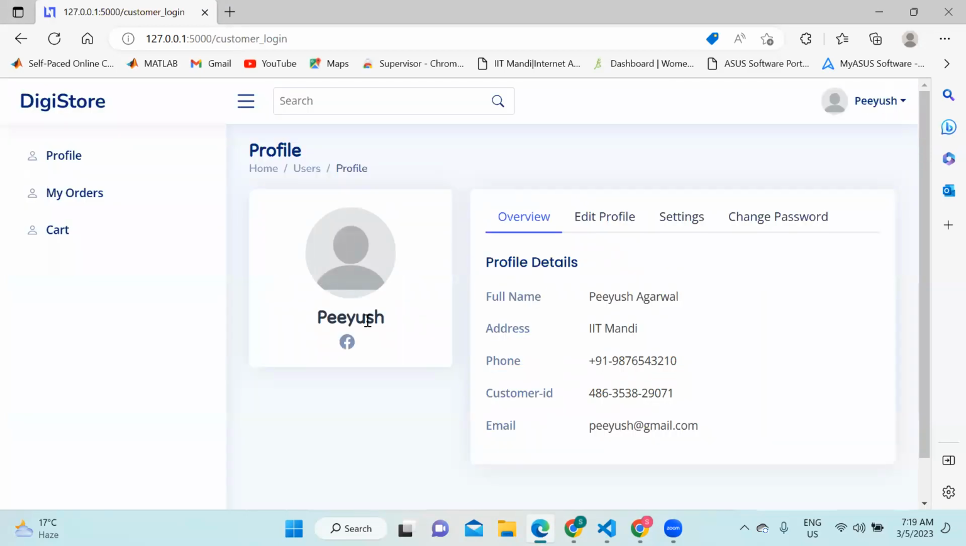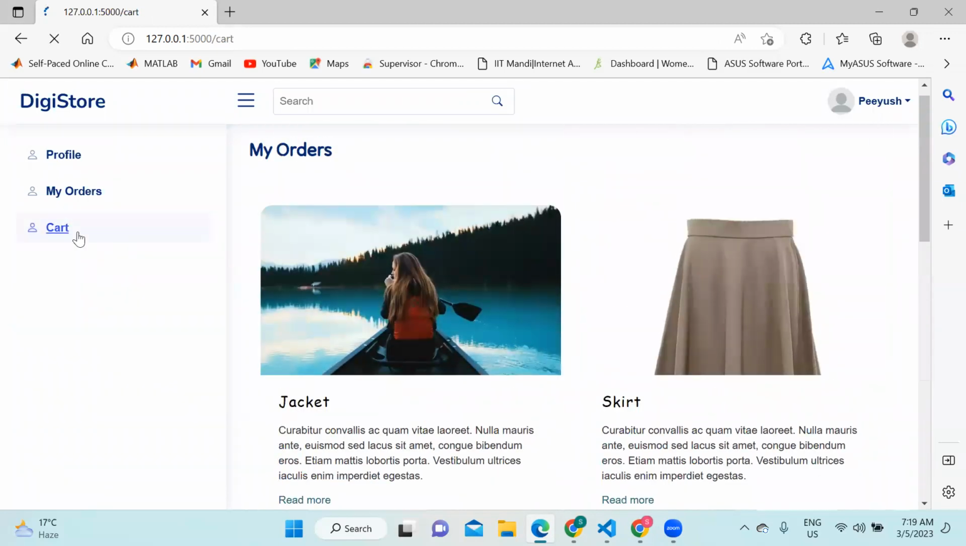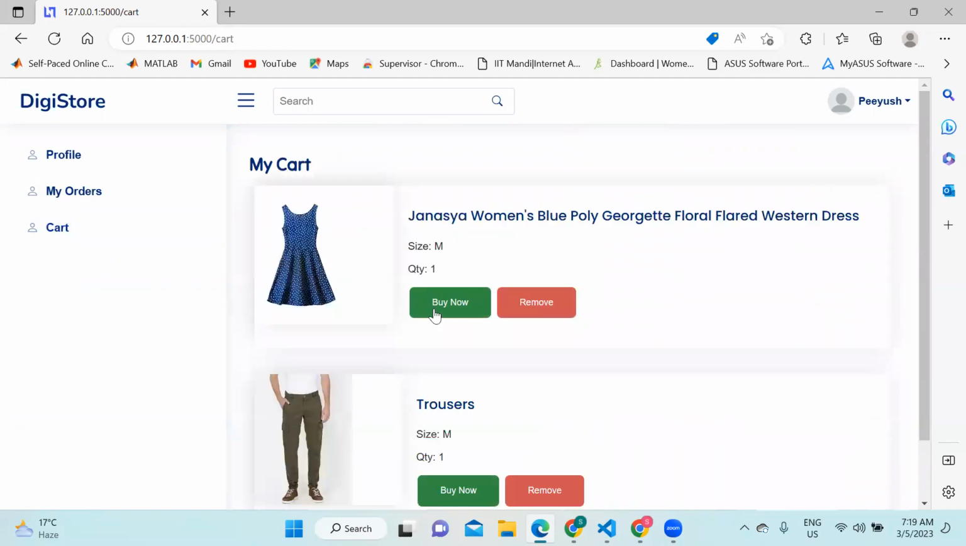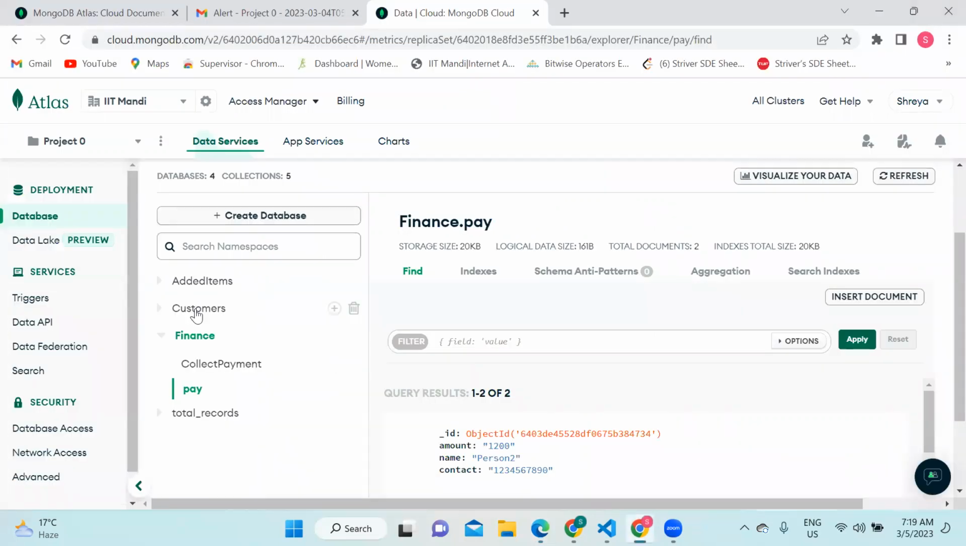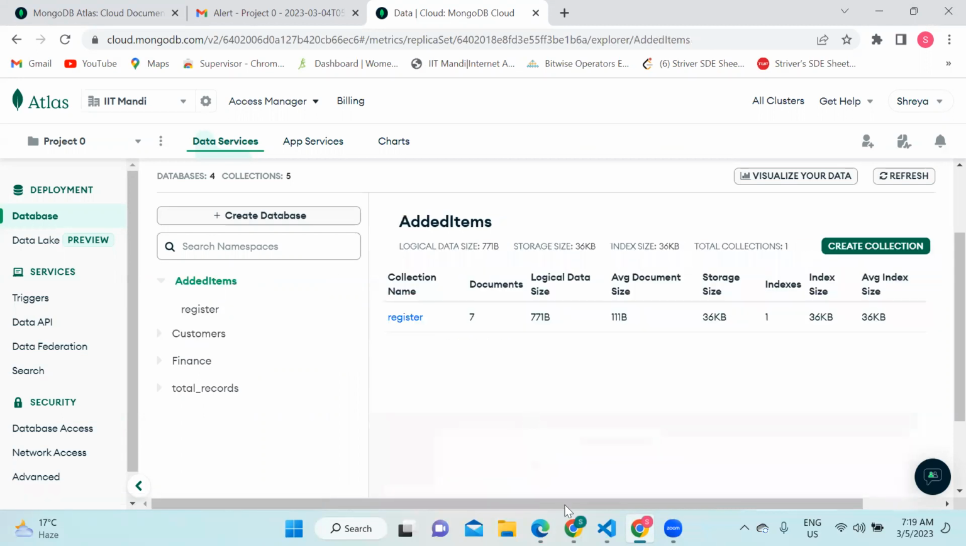For the customer side, I have logged in as Piyush. As you can see, there is a profile page which has all the options to edit the profile or to change the password or the settings. I have my orders, which consists of all the items which I have ordered. Then I have my cart. I can buy or remove the items added in the cart. For this, there is another database called customers, which includes all the information about the customers' past collections. So in total, there are 4 databases and 5 collections inside our project.